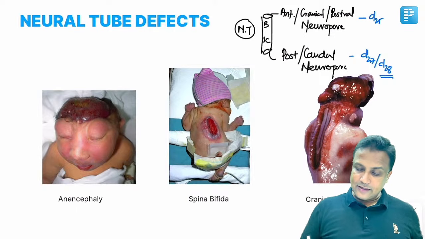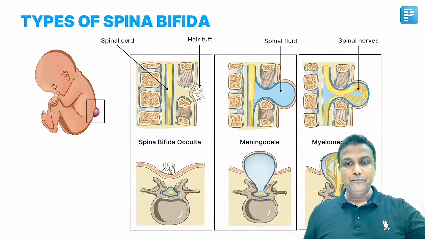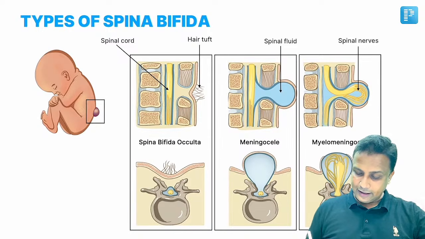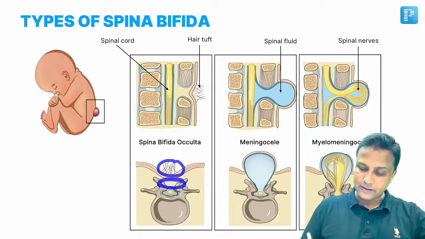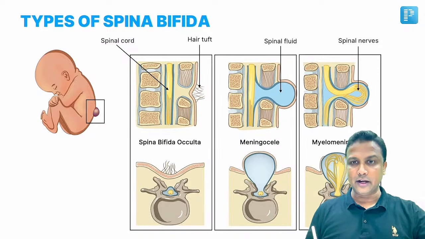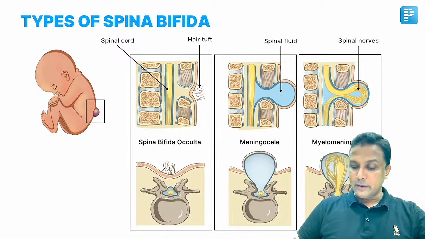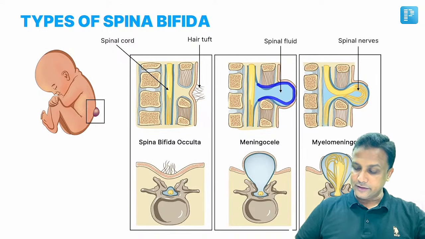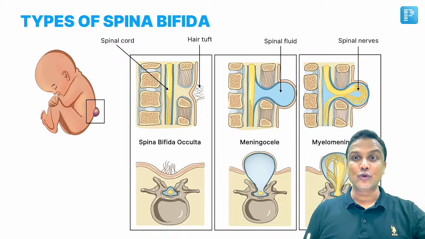Done. Now let us see the different types of spina bifida. Number one, you will just have the defect of the vertebrae here, along with a tuft of hair present behind, sir. Defect of the vertebrae and tuft of hair, that is spina bifida occulta. Now suppose the meninges are protruding outside here and they are filled with fluid inside. There is spinal fluid filled inside. That condition is referred to as meningocele.